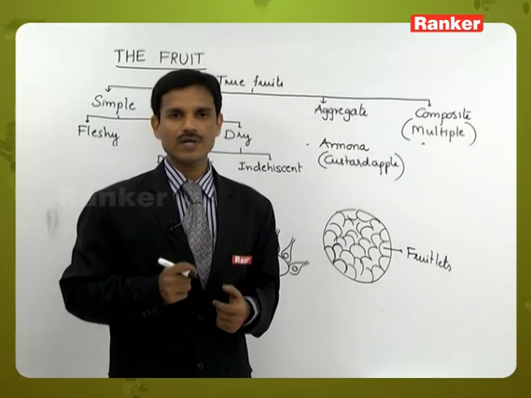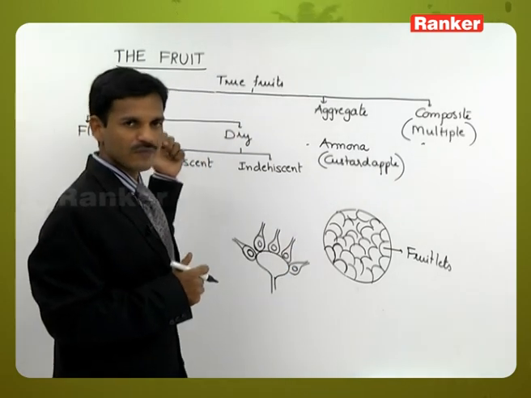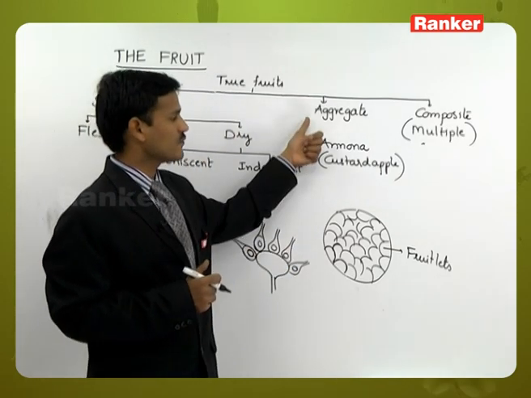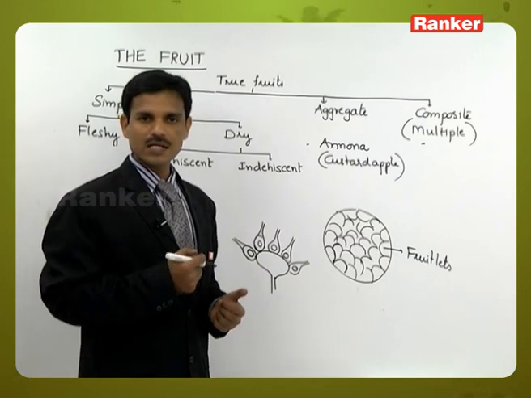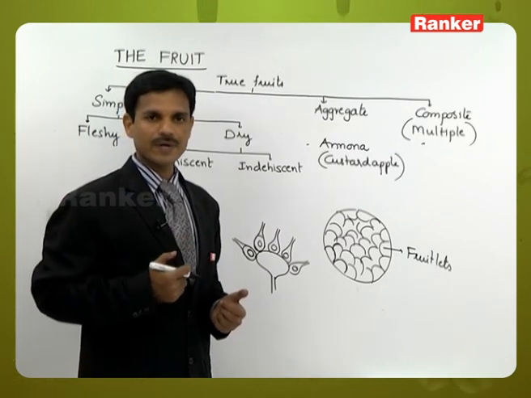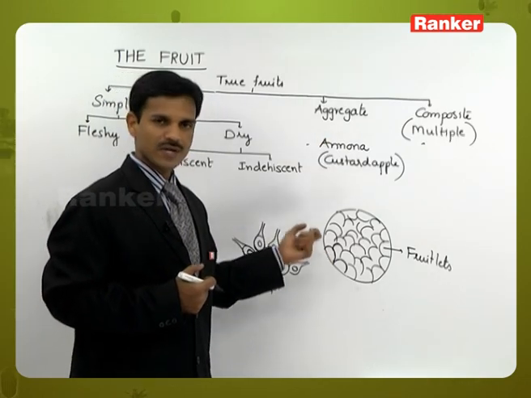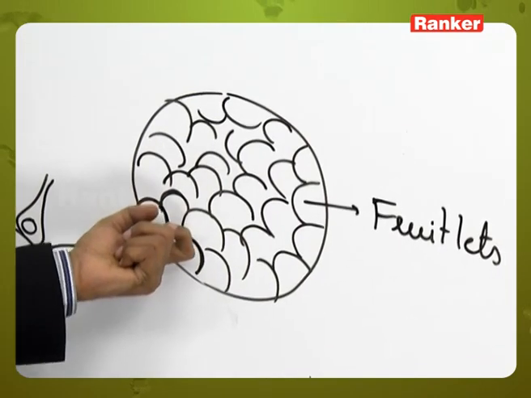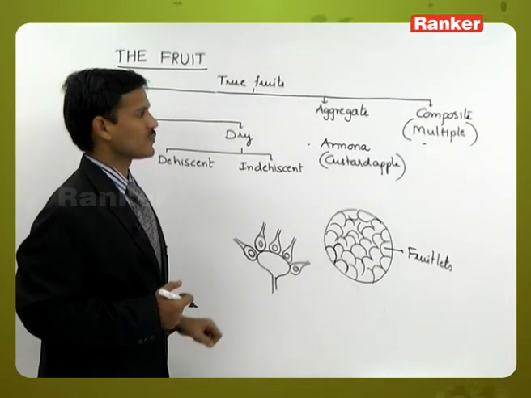Here you can easily understand the difference between the simple fruit and the aggregate fruit. Both develop from the ovary of a single flower. But simple fruits develop from a syncarpous ovary, and aggregate fruits develop from an apocarpous ovary. In simple fruit, the single seeded parts we cannot separate. But in aggregate fruits, the single seeded parts we can separate. The single seeded parts are called fruitlets. This is an example for the aggregate fruit.